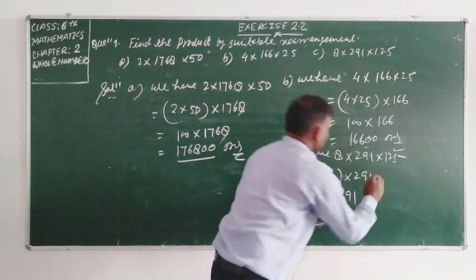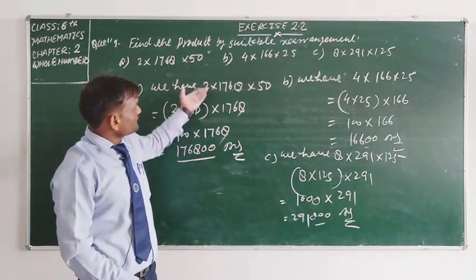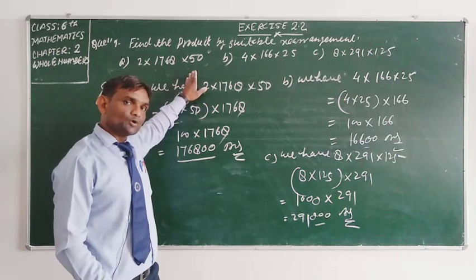It is my answer. So student, I hope you have understood this question very well and the remaining 3 parts you will do yourself. That is your homework, student.